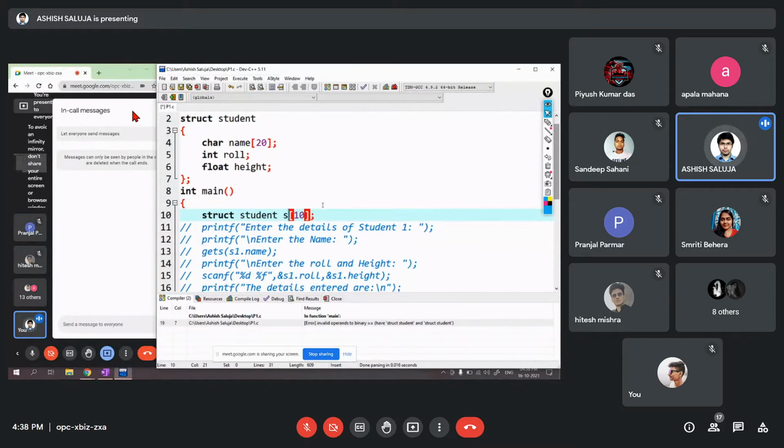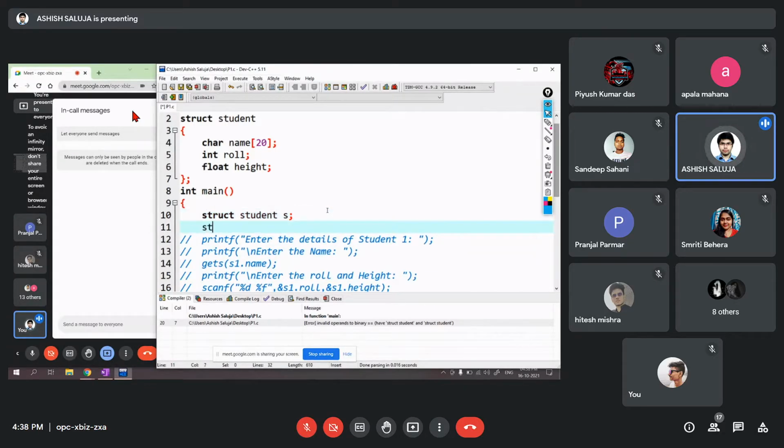Now, what if you have a pointer? Can we declare a structure pointer? Yes, you can have a structure pointer as well. It is the same way as you declare a normal variable pointer. So: struct student star PTR. Here we declared a pointer to a structure.